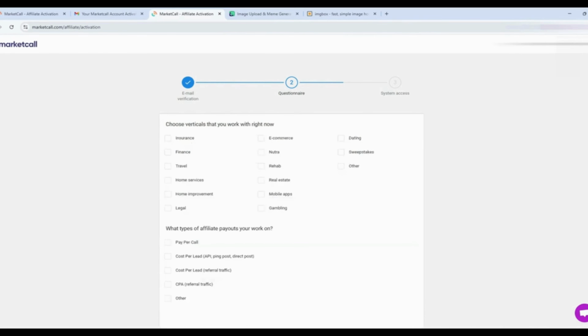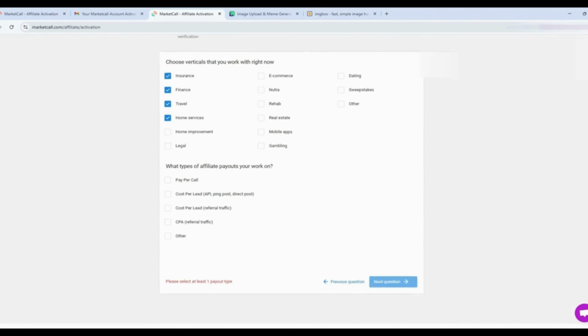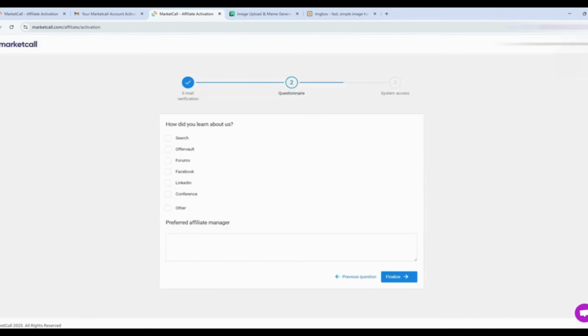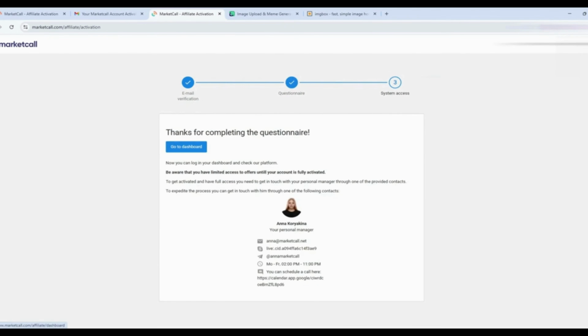One is there. And after that, choose which vertical you want to work with. I want to work with only insurance, finance, travel, home services, simple. Only pay-per-call, because we are just going to do pay-per-call only. That's why we are going to select only this. Next, only search, preferred, we don't want anything like this. And after that, that is the completion of the dashboard. After the finalize, this thing is done.